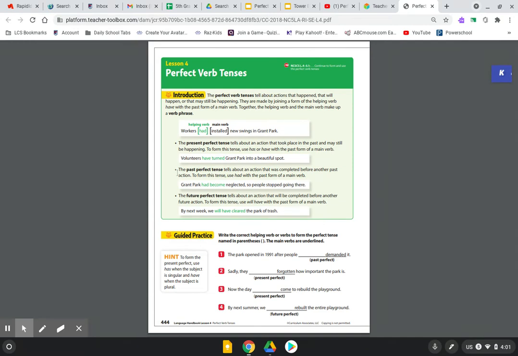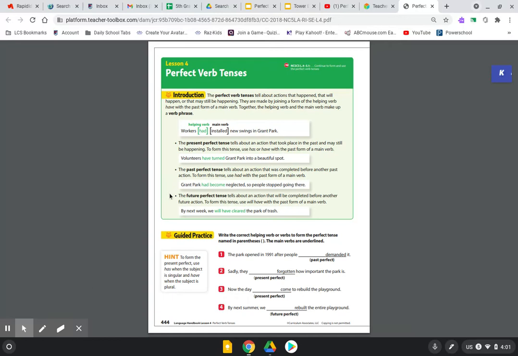The past perfect tense tells about an action that was completed before another past action. To form this tense, use had with the past form of the main verb. Grant Park had become neglected, so people stopped going there.